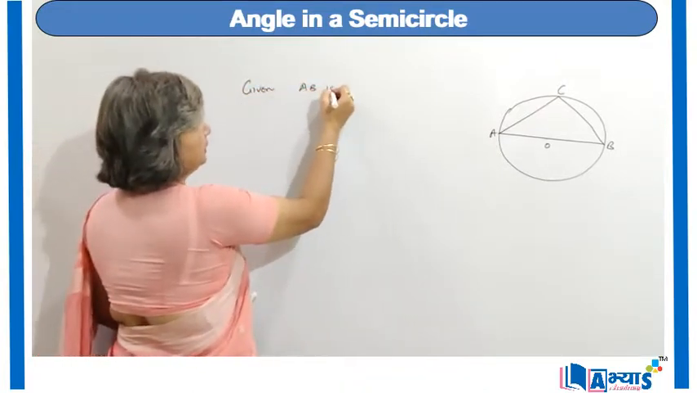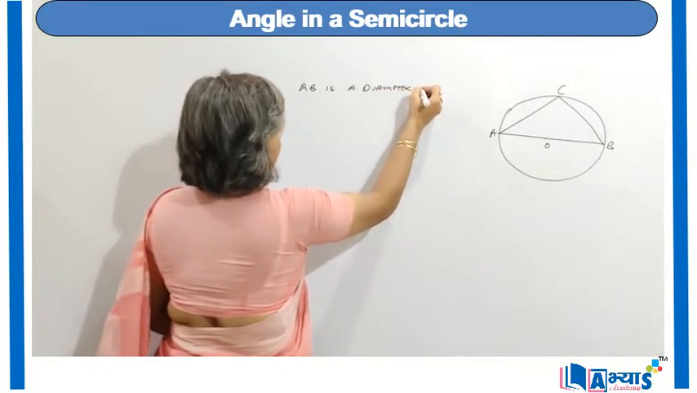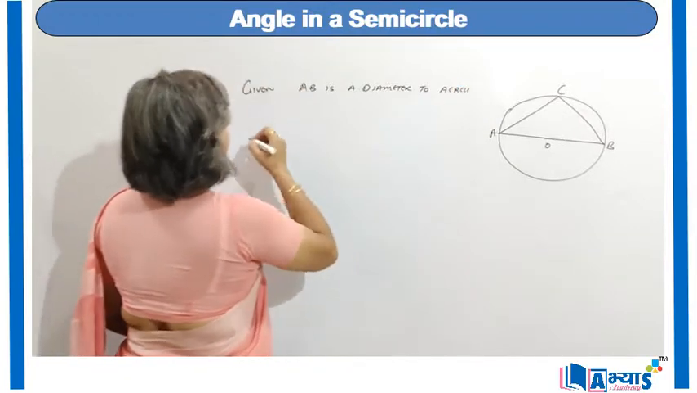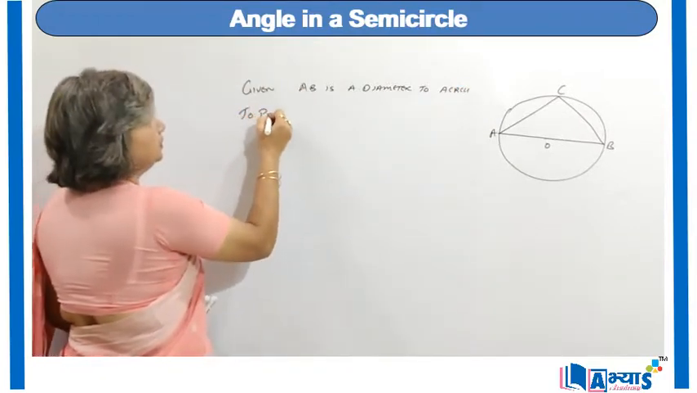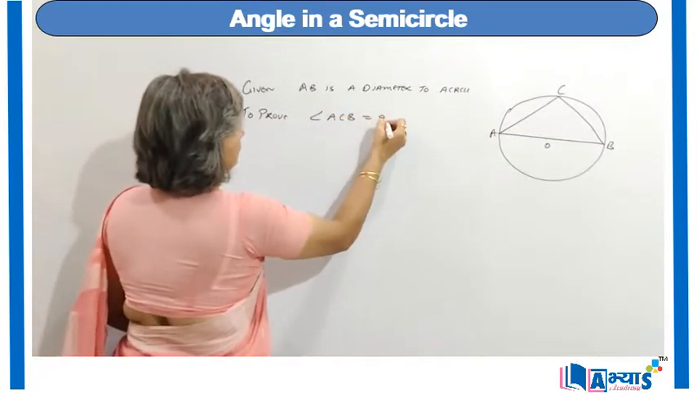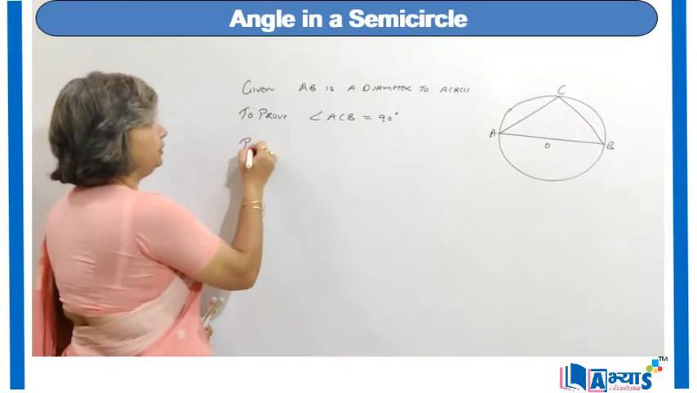Given: AB is a diameter to a circle. To prove: angle ACB is equal to 90 degree. For this, the proof will be,